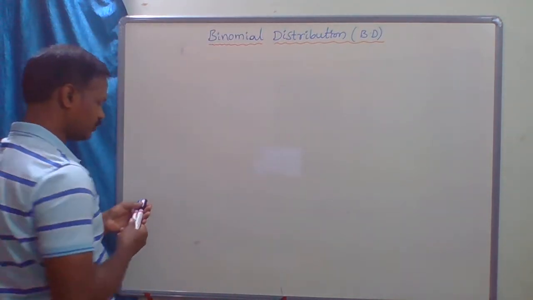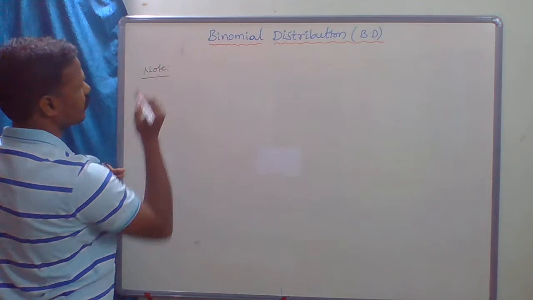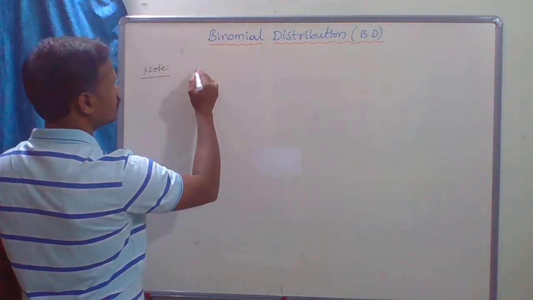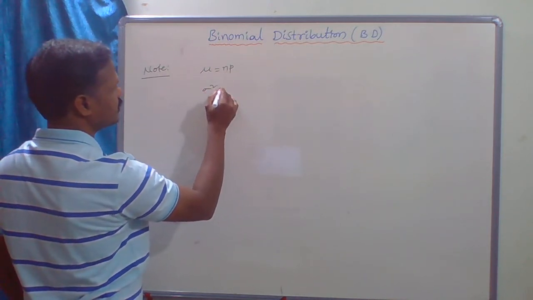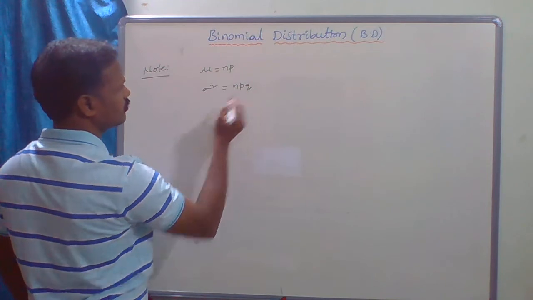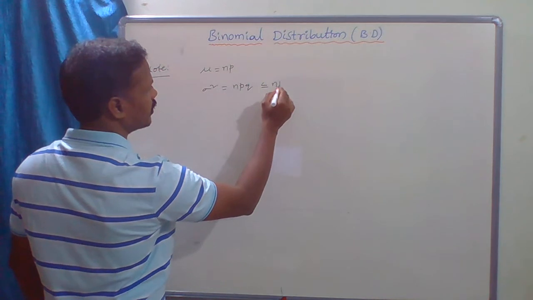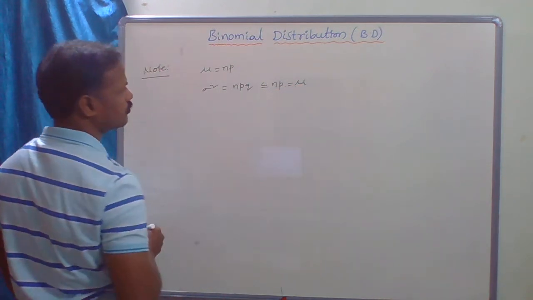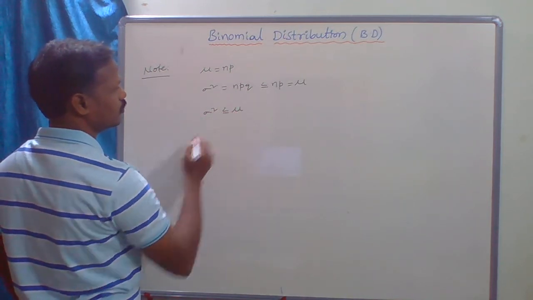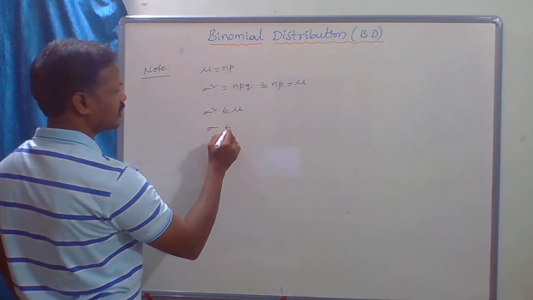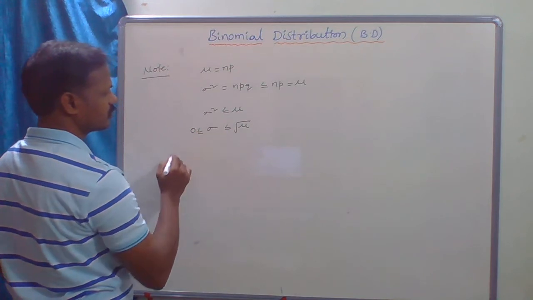Next note point. We know that mu equal to np and variance sigma square equal to npq. From this, npq is less than or equal to np, that is mu. So therefore sigma square is less than or equal to mu, that is sigma is less than or equal to root mu. But sigma is always positive.